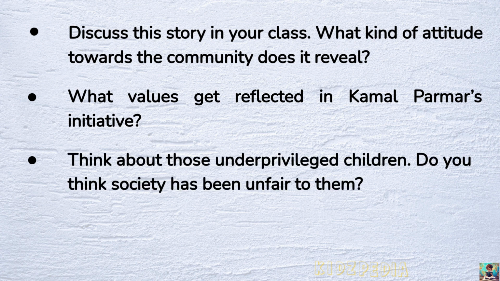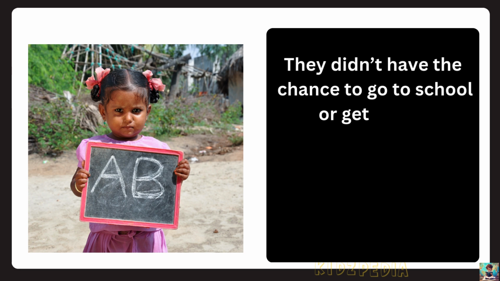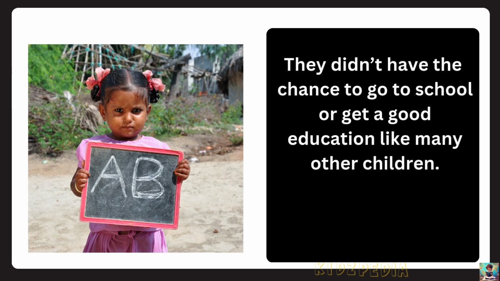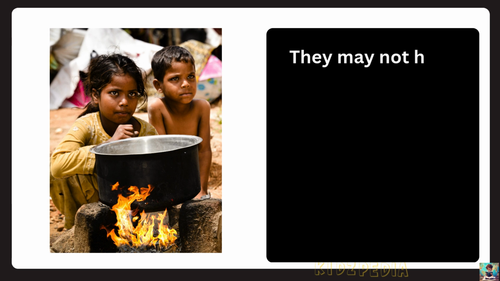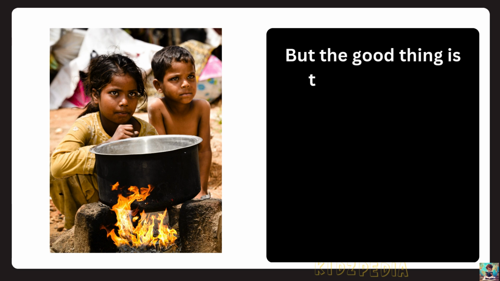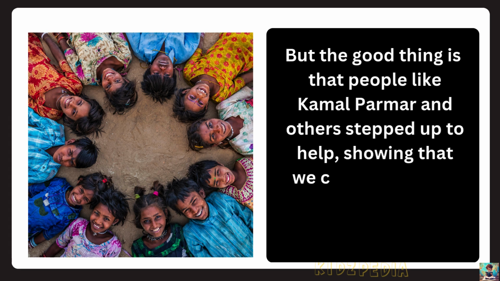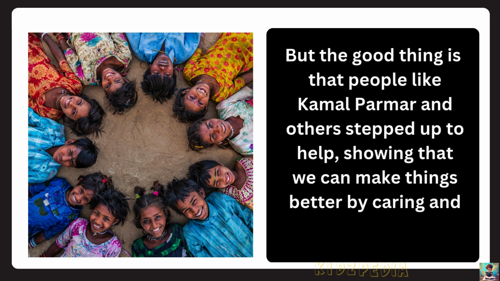Think about those underprivileged children. Do you think society has been unfair to them? Yes, society has been unfair to these underprivileged children. They didn't have the chance to go to school or get a good education like many other children. They may not have enough food, clothes, or a safe place to live. But the good thing is that people like Kamal Parmar and others stepped up to help, showing that we can make things better by caring and working together.